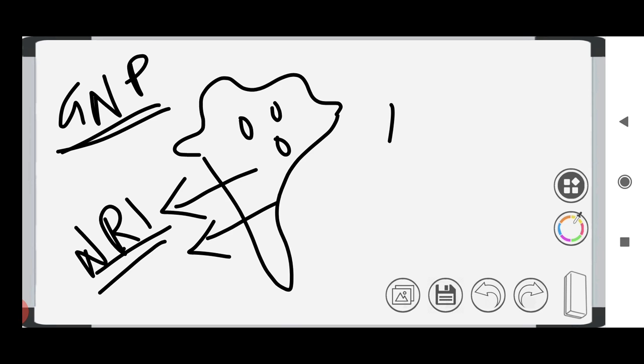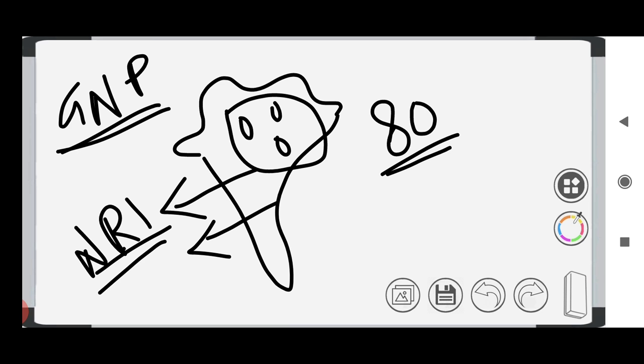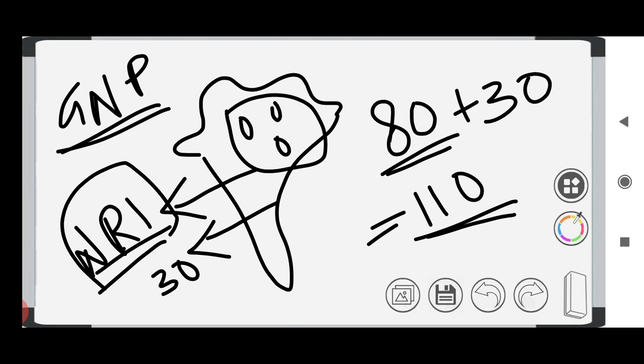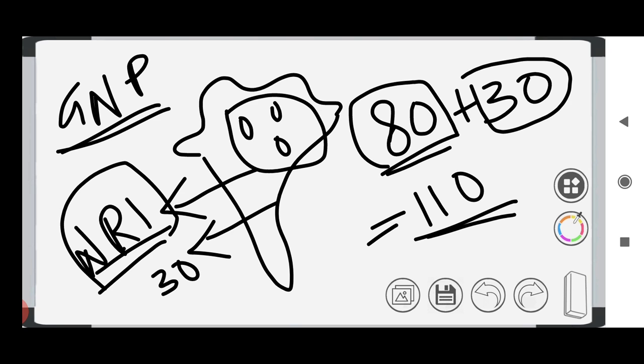Say we have 80. Earlier we had 80. 80 is the amount of earnings earned by Indians within India itself, and we had 20 earned by the foreigners, right? And that 20 will not be added. If an NRI earns around 30 rupees, say, then that 30 is added, which means it is around 110. It's just an example, which means the amount of money earned by Indians within India plus the amount of money earned by NRIs is equal to GNP.